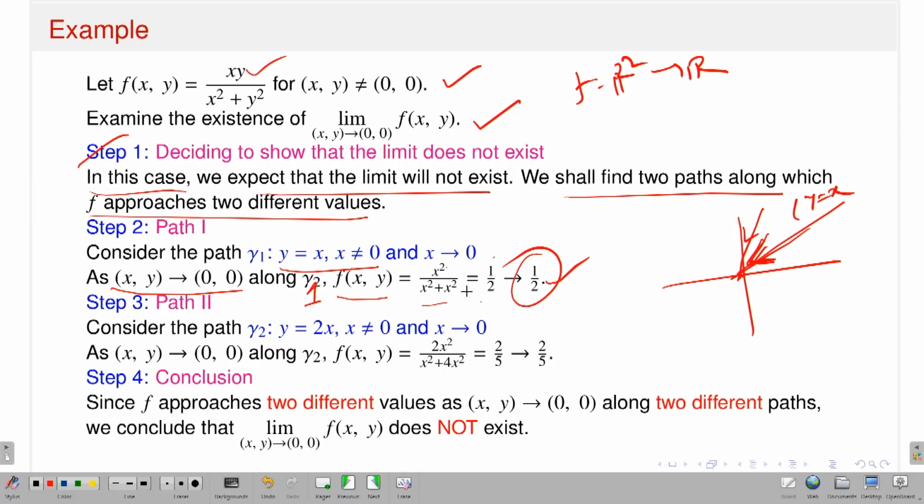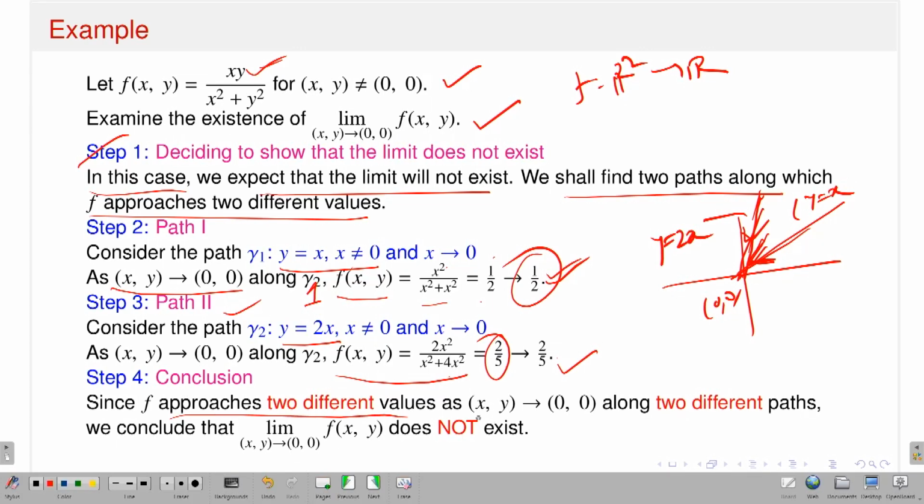Let's take another path, path 2: y equals 2x. Again I am approaching (0, 0) in this direction, along the line y equals 2x. I am bad at pictures, but please believe that this is the line y equals 2x and I am approaching the origin in this direction. Put y equals 2x in this function, then f(x, y) is 2x squared by x squared plus 4x squared, which is 2 by 5. This is a constant function, so it approaches 2 by 5.